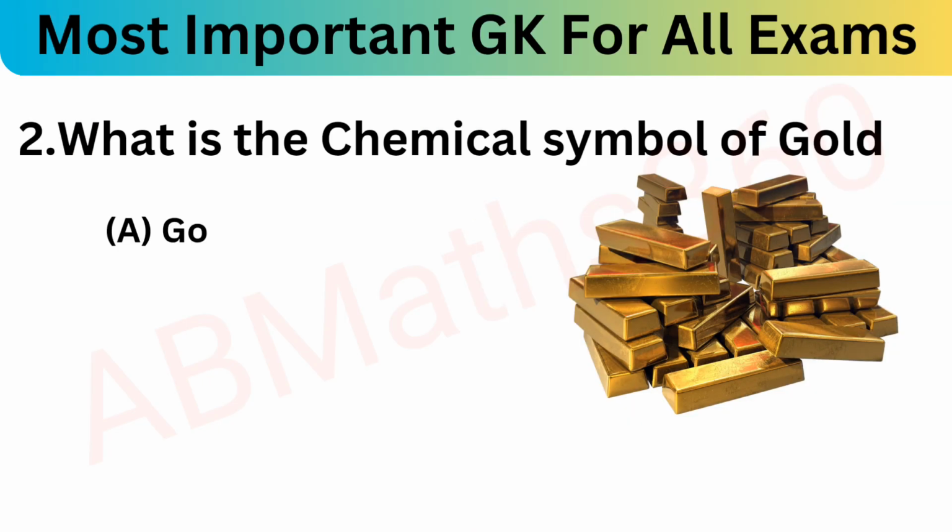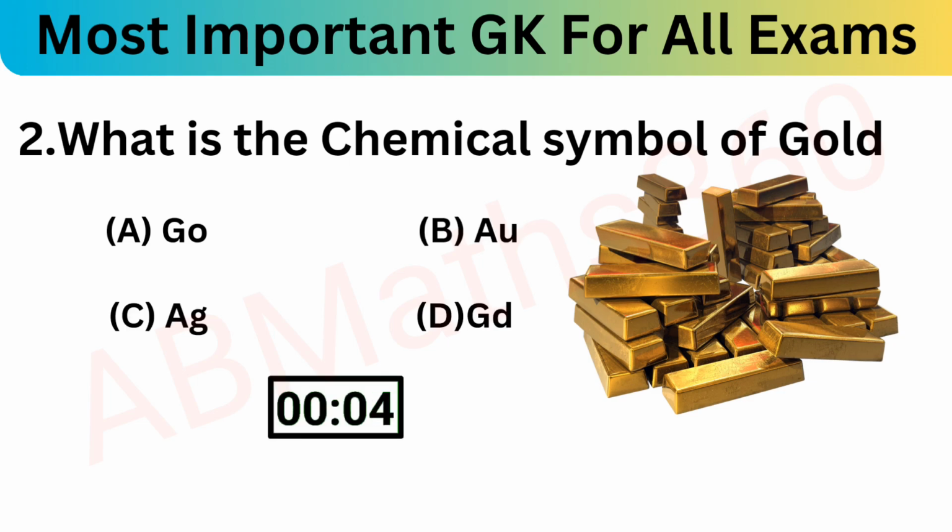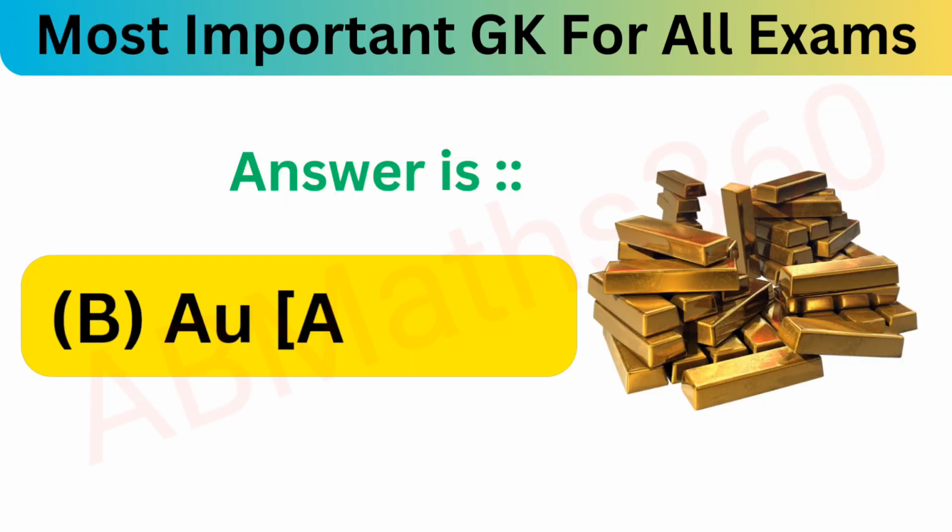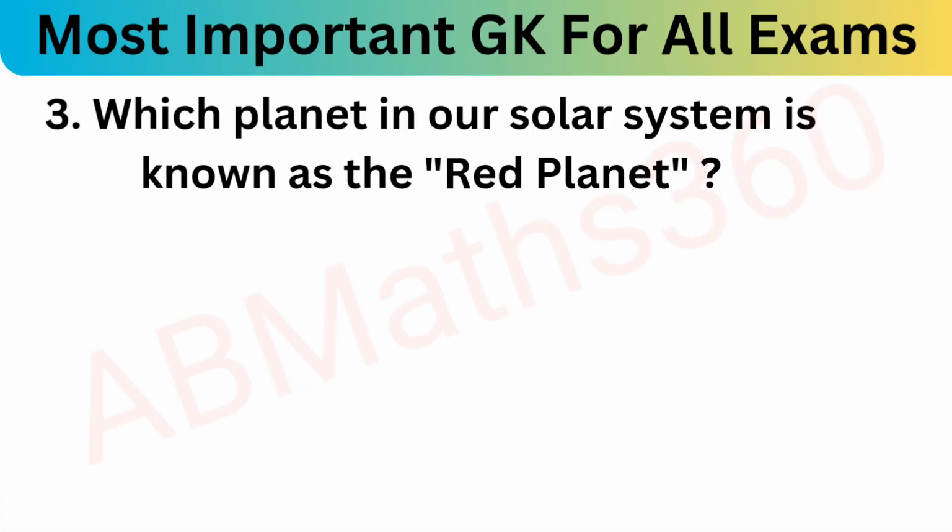Okay, what is the chemical symbol of gold? Option A GO, option B AU, option C AG, and option D GD. What is the correct answer? The correct answer is option B, AU, meaning aurum. Aurum is the chemical name of gold. Okay, let's move on to the next question.